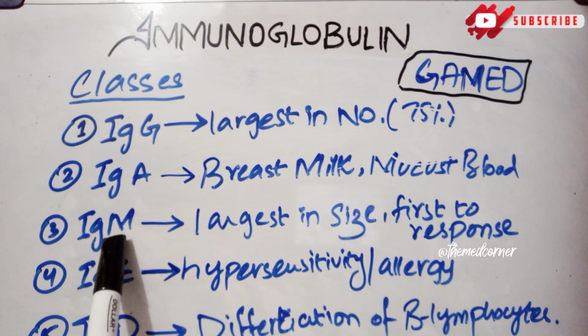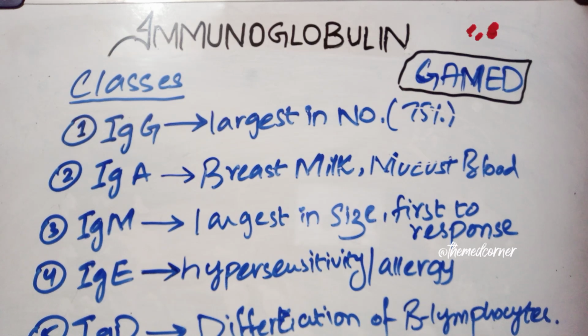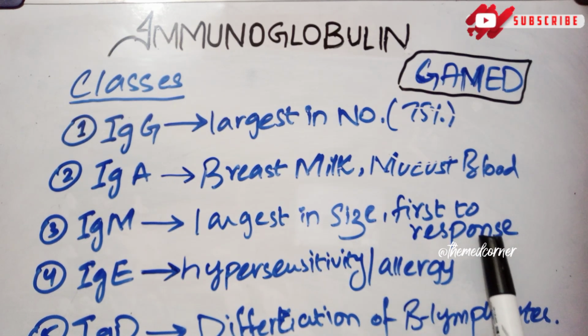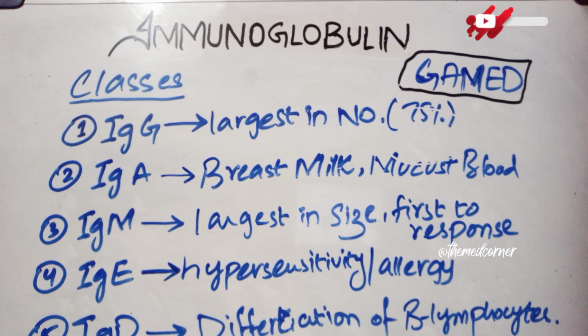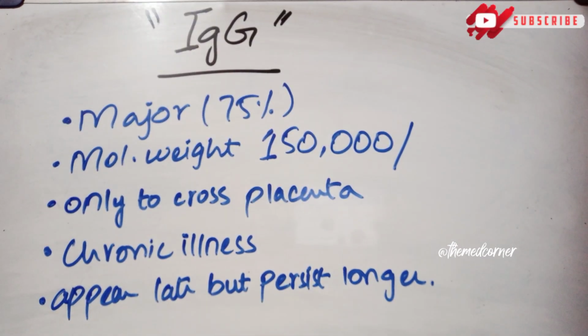Immunoglobulin M is of maximum size, the largest in size, and it is the first to respond when there is any allergy antigen. So the first to respond is immunoglobulin M. E is produced in response to any hypersensitivity or allergy, and D is produced in the differentiation of the B lymphocyte. Let's take a close look at the IgG.